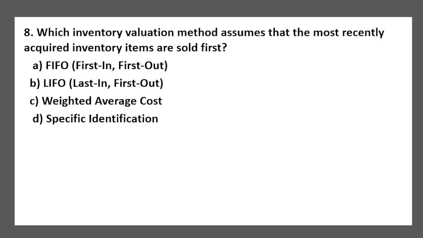Which inventory valuation method assumes that the most recently acquired inventory items are sold first? जो पहले last में हम खरीदे हैं उसको पहले बेचेंगे. First in first out method, LIFO, weighted average cost and specific identification. It is LIFO, last in first out. जो last में खरीदा जाएगा उसको पहले बेचा जाएगा.